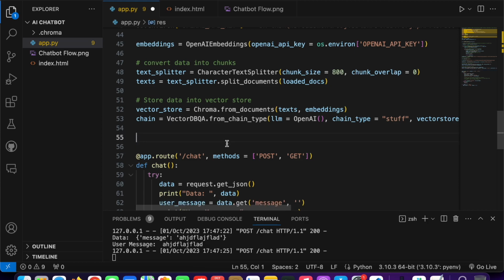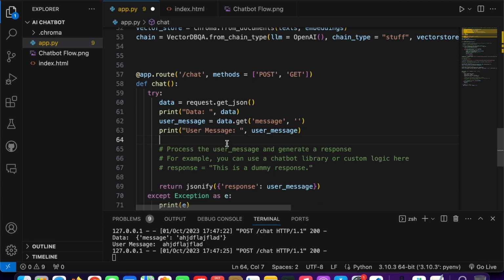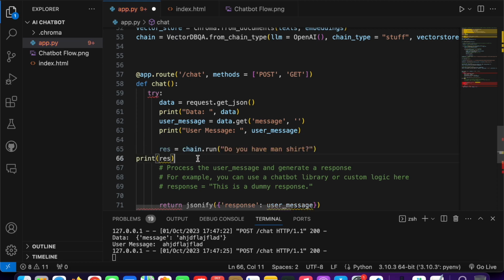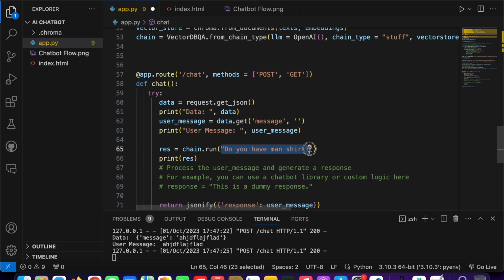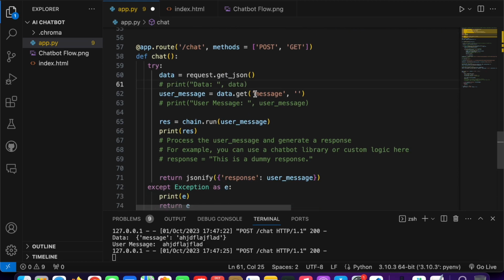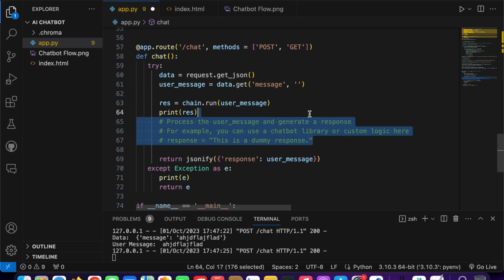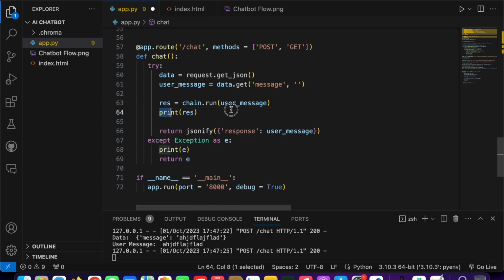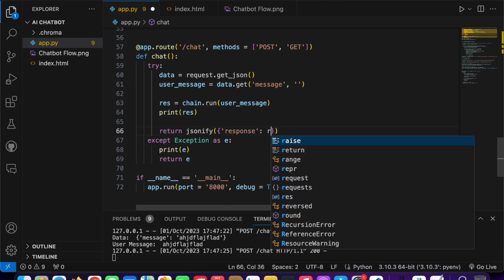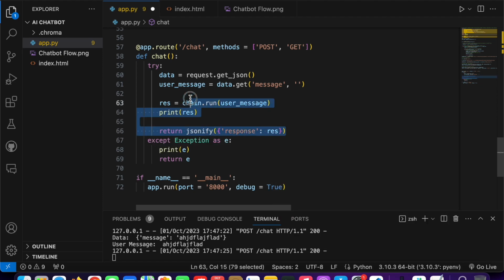So just cut it and basically paste it here. And in the response section, like chain.run, here we need to pass the exact user message like this one. Also comment this code, we don't need this. So just to clean it up, just delete that, also delete this. So right now we will print our response, and whatever the response is, we need to send the response back as well to the front end side.